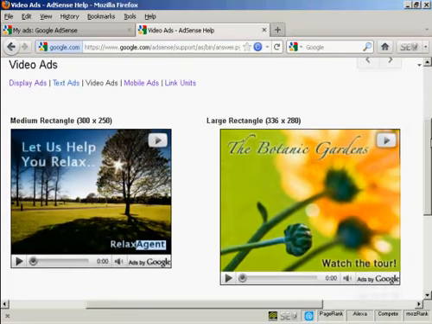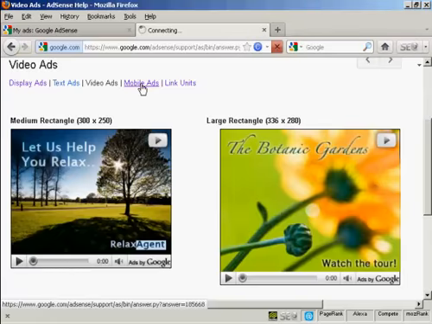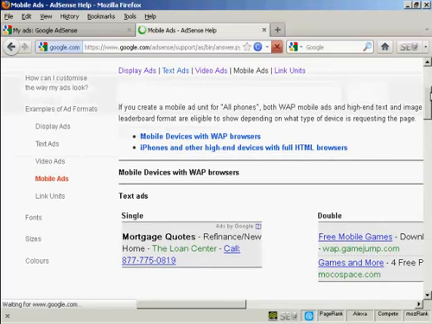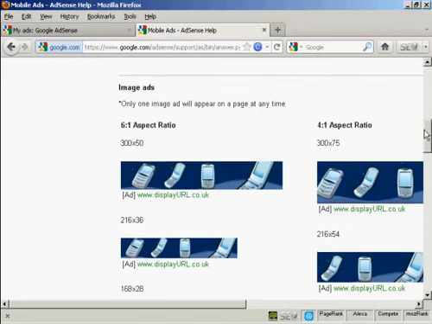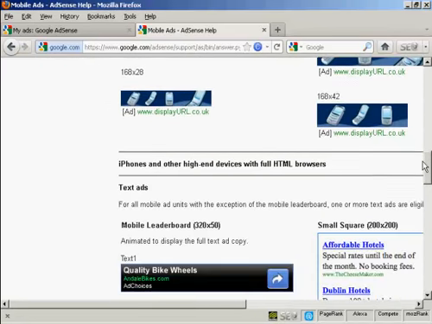In fact, there's only two sizes that you can have. Then there are mobile ads, and these are slightly smaller so that you can see them in a web browser or on an iPhone and that sort of thing.